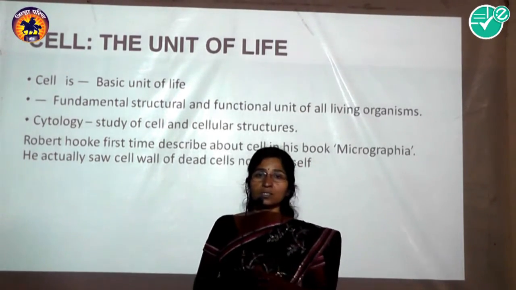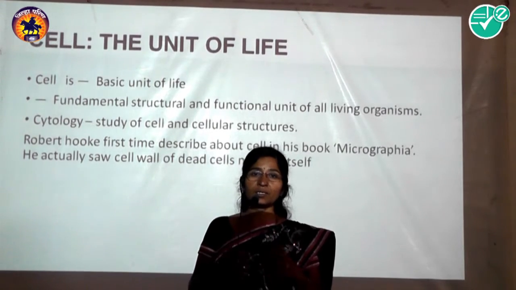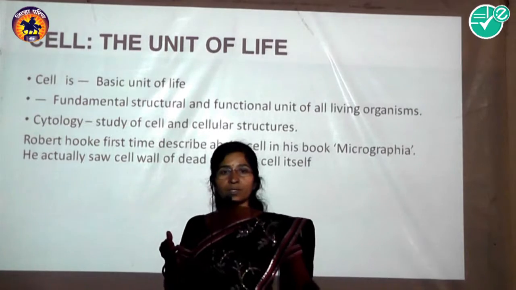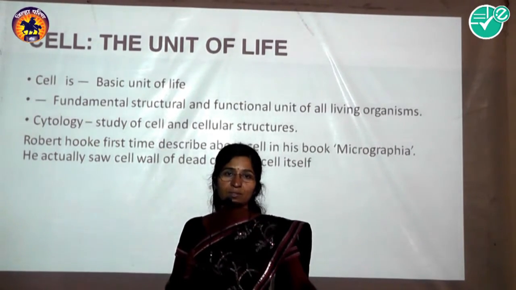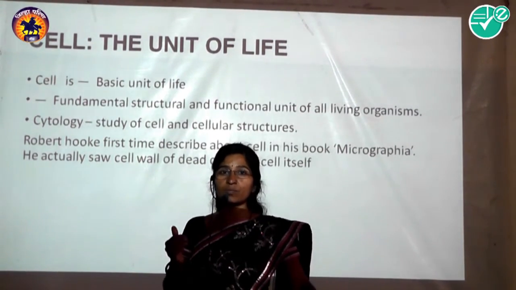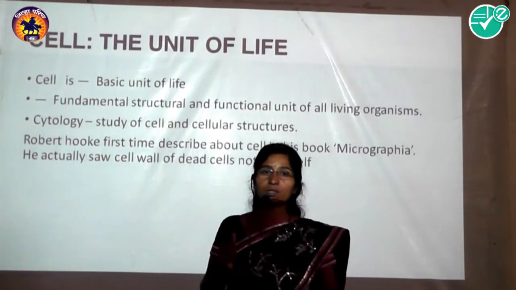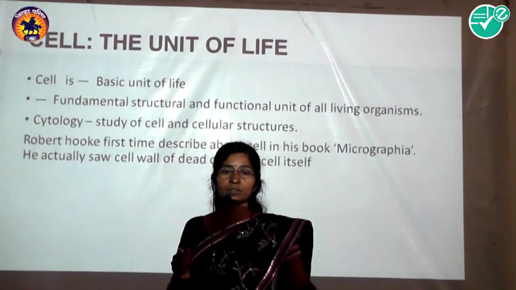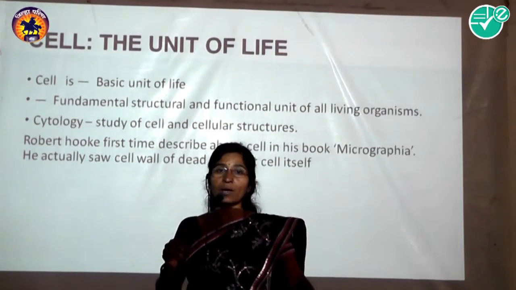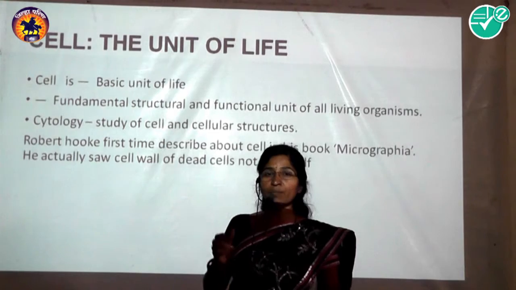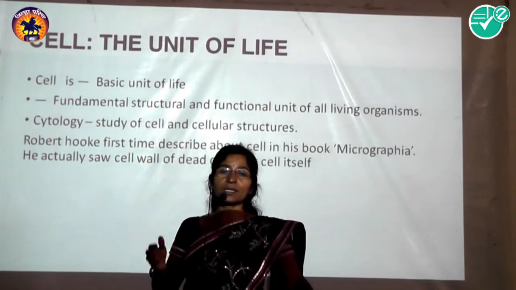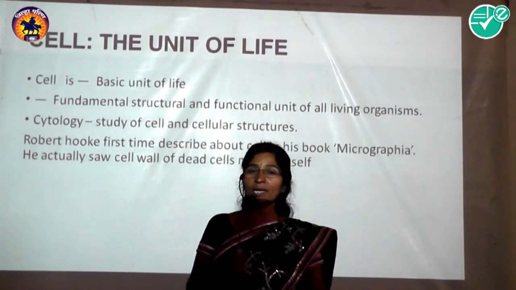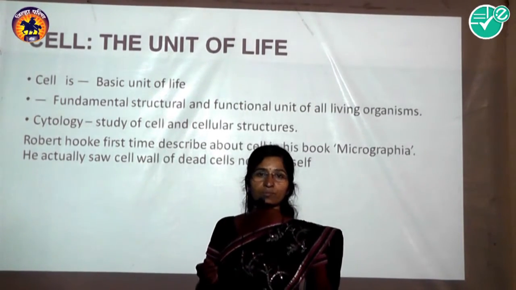If the size of the cell is larger, then we require a simple microscope. And if the size of the cell is very small, then we require a compound microscope. That compound microscope has the capacity to magnify the object 1,000 times. In the laboratory we use a light microscope.